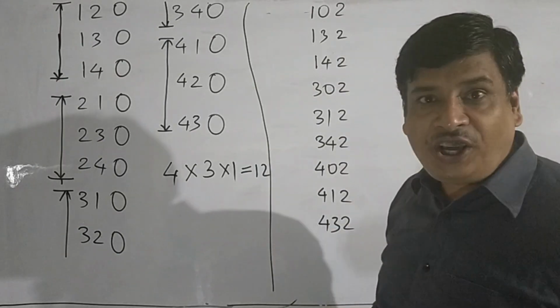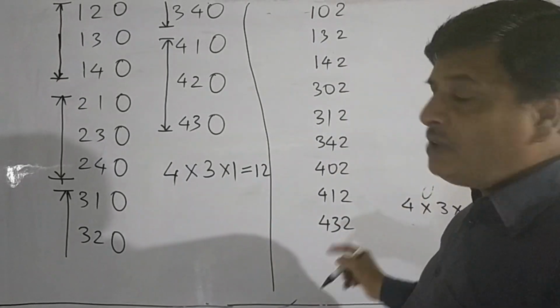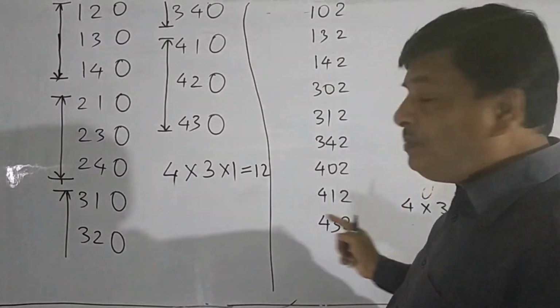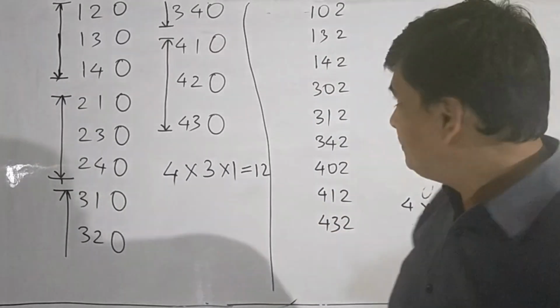Altogether, there are 9 even numbers of 3 different digits. In each number, the unit place is filled up by the digit 2.